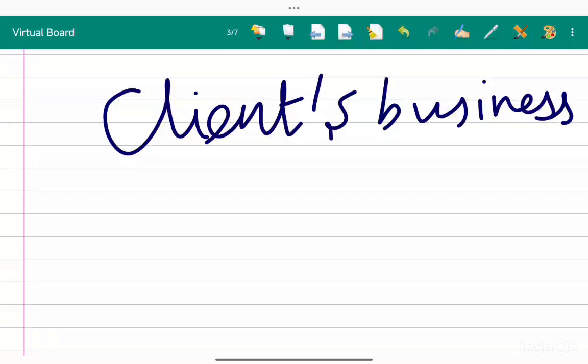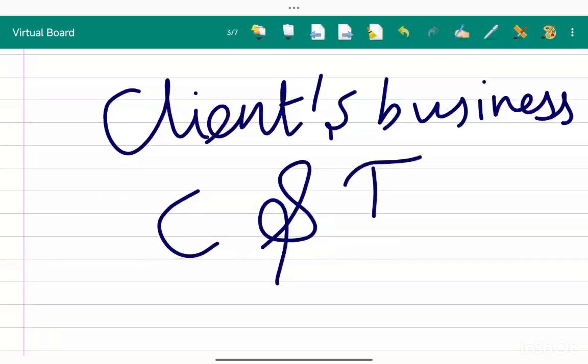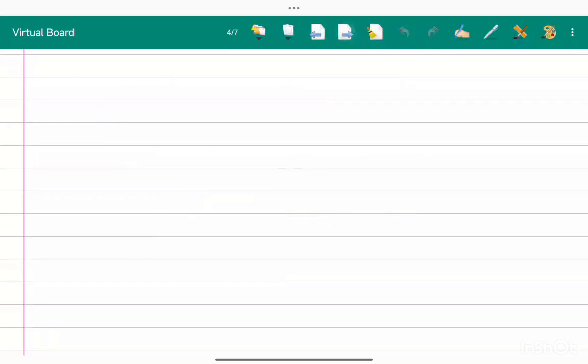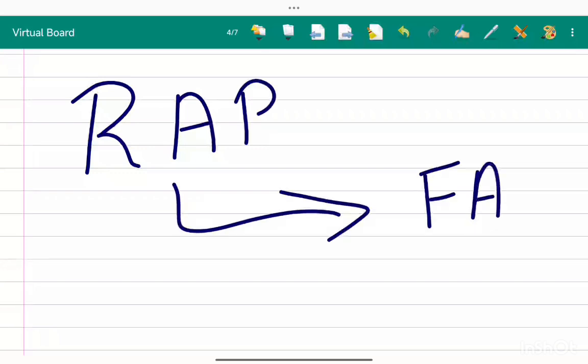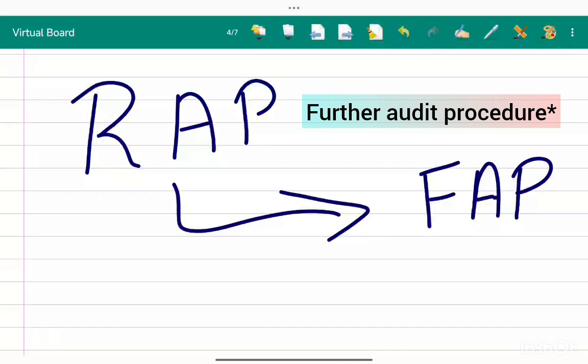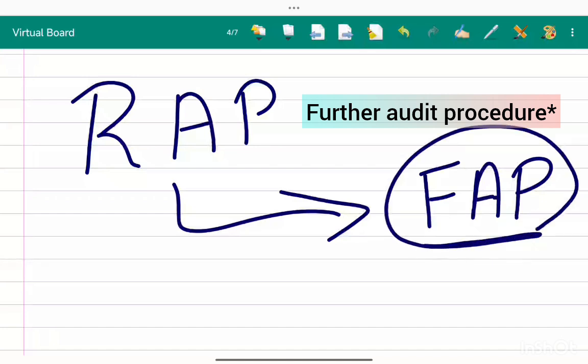And then we also know that audit plan is a continuous and iterative process, right? First the plan will be for risk assessment procedure. Then based on this risk assessment procedure, the plan will be made for further audit procedure. We can't make the plan for further audit procedure along with this. We can do it only after the results of risk assessment procedure. It is a continuous process. Yeah, this is about audit plan.